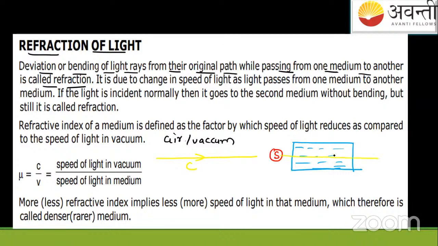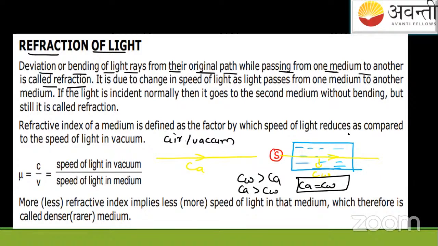Let me ask you a question. When the light is passing through this water slab, is the speed of the light the same, that is c, or is it less or greater? Can anyone comment? The speed of light in water is cw, in air it is ca. So is cw greater than ca, or is ca greater than cw? Let me write the third option also, that is ca equals cw. One of the students has texted that it is lesser. So let us see now.